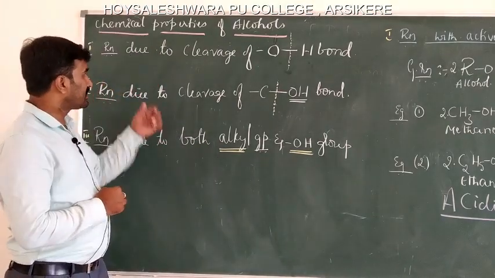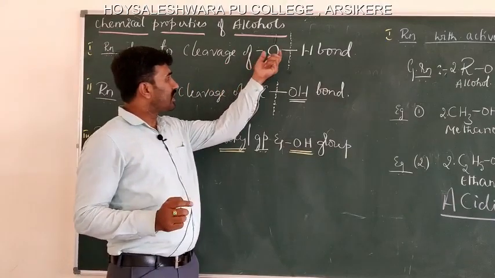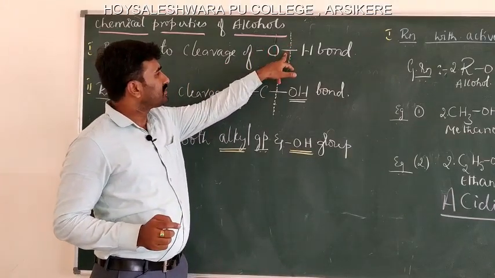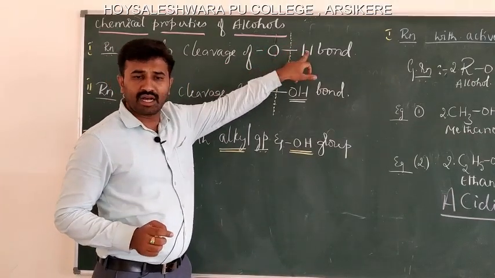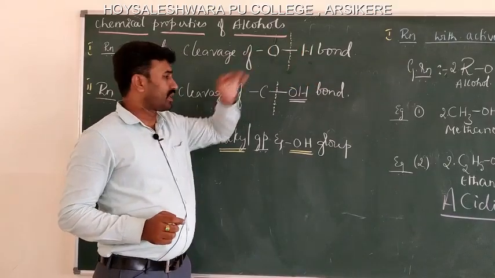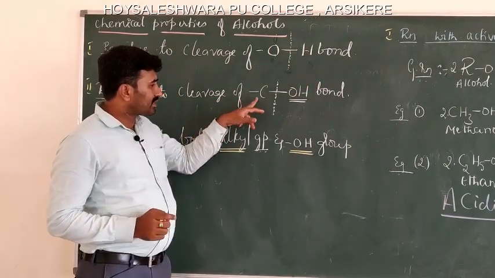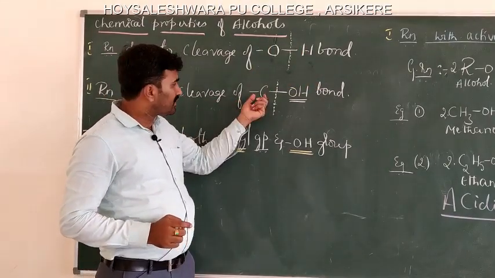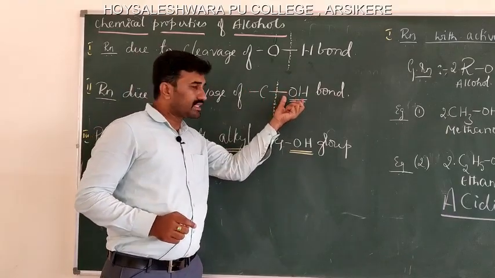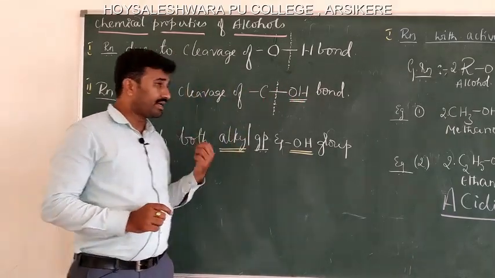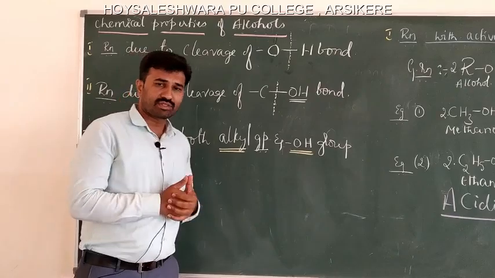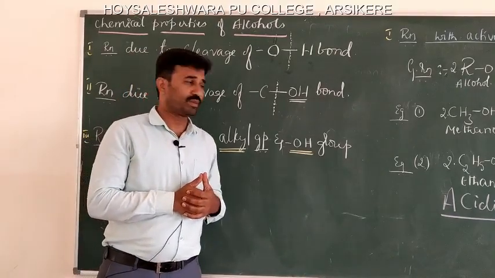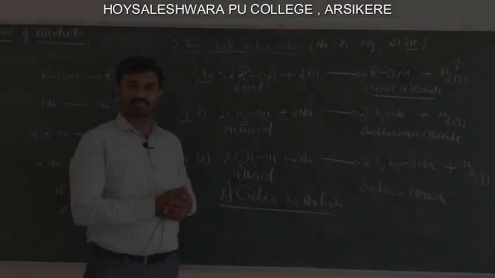So, the first one is reaction due to cleavage of the bond between the oxygen atom and the hydrogen atom, the second type is the cleavage of the bond between the carbon atom and the hydroxyl group, and the third type is reaction due to the presence of both the alkyl group and the hydroxyl group.